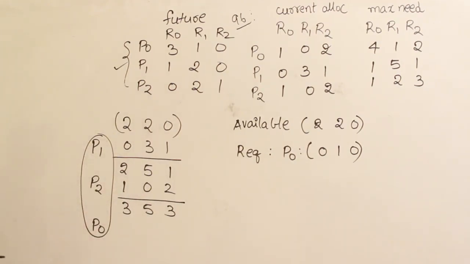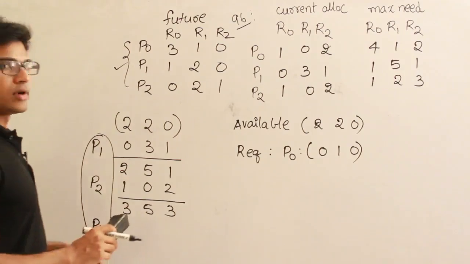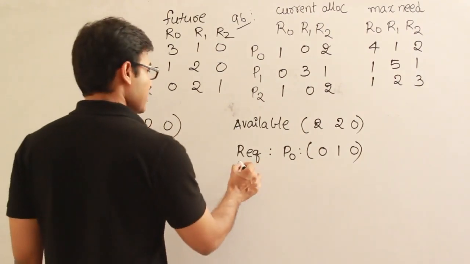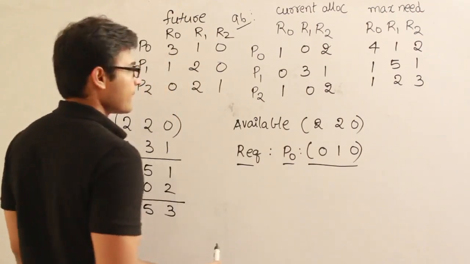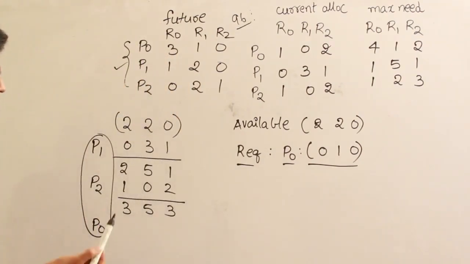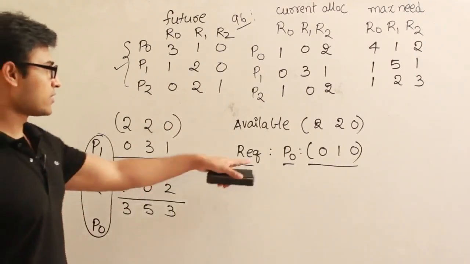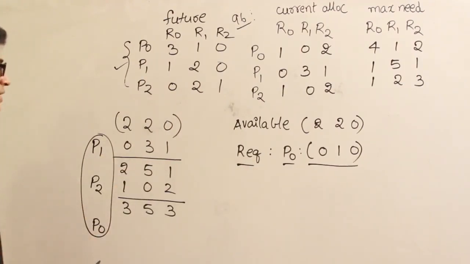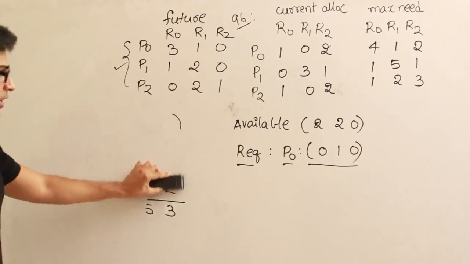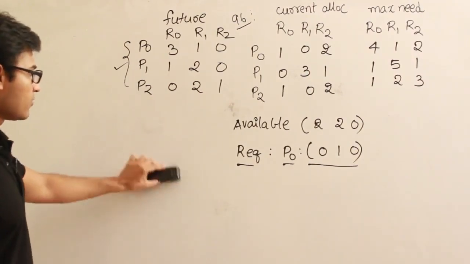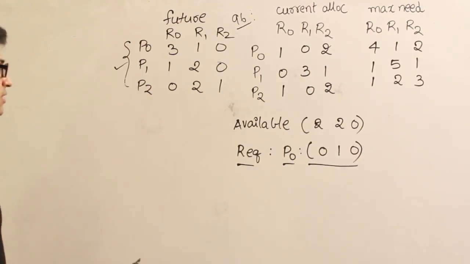Now I'm talking about this request. So the operating system is saying that if I allocate this request, whether this state is going to be safe or not, or the question is, will this request be granted according to the Banker's algorithm? So how can you solve it? Just act as if we are going to grant the request, and then let's see what happens, whether this resulting state is safe or not.